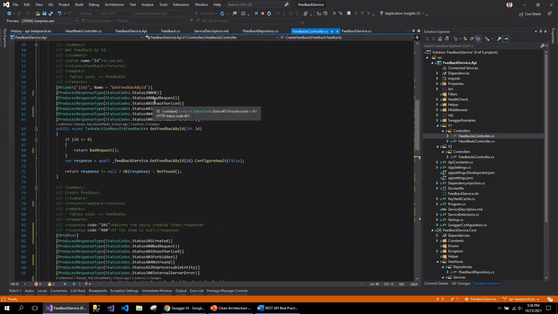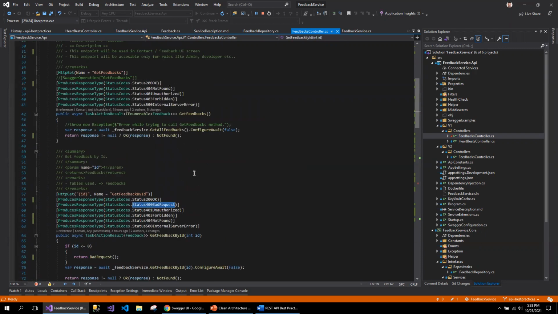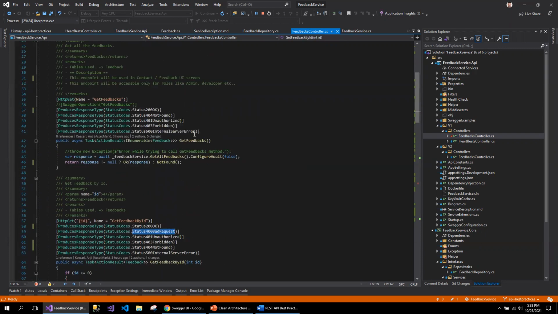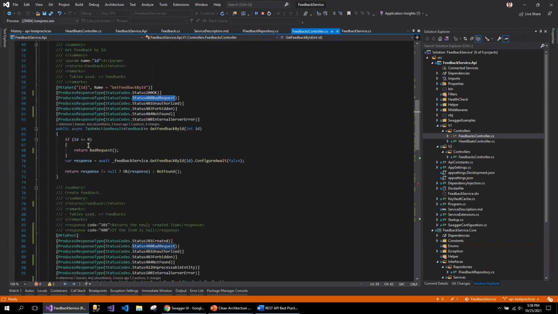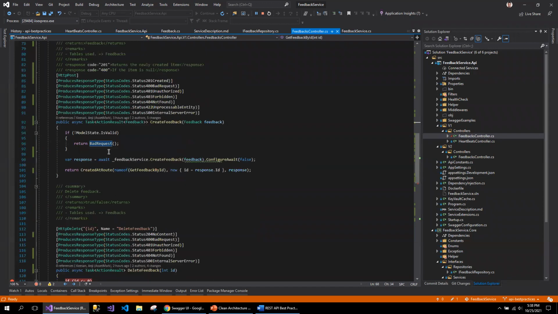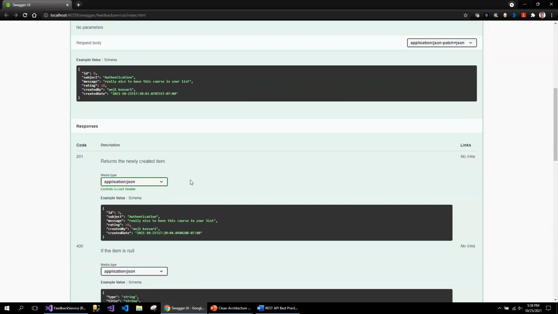For example, here the bad request is not applicable because there is no input. So the bad request here I'm including because if I pass 0 or a negative value less than 0, then I want to return the bad request. So depending on what status codes you are returning inside the method, you should be decorating here so that this will be included in the Swagger documentation.